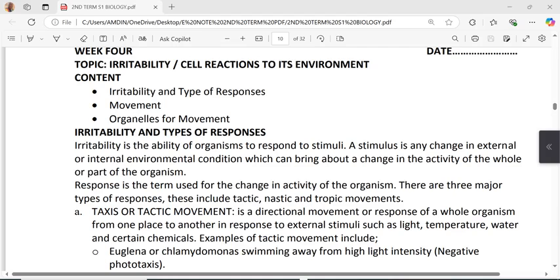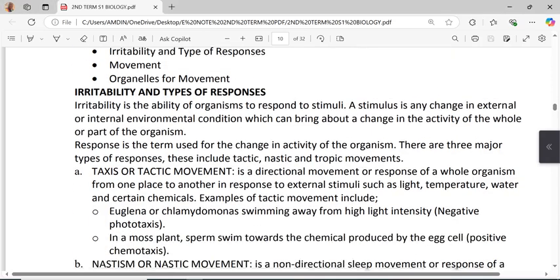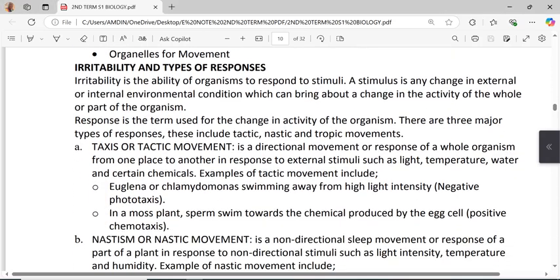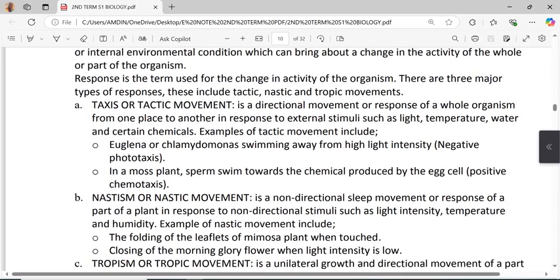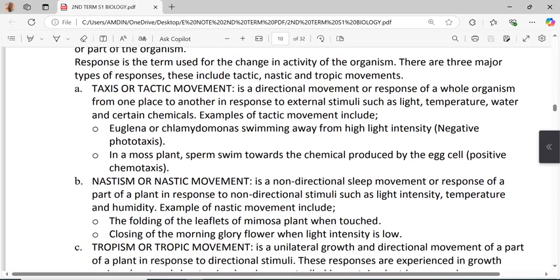What is irritability? Irritability is the ability of organisms to respond to stimuli. A stimulus is any change in the external or internal environment condition which can bring about a change in the activity of the whole or part of the organism. Response is the term used for the change in activity of the organism. There are three major types of responses. These include tactic, nastic, and tropic movement.